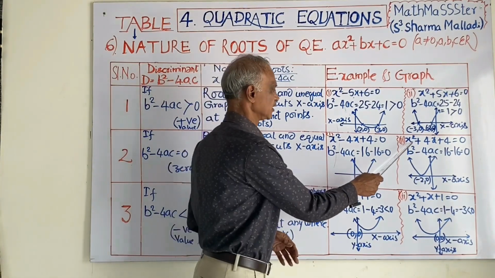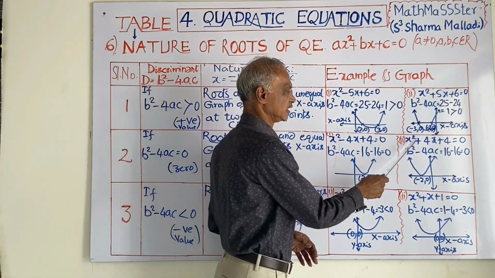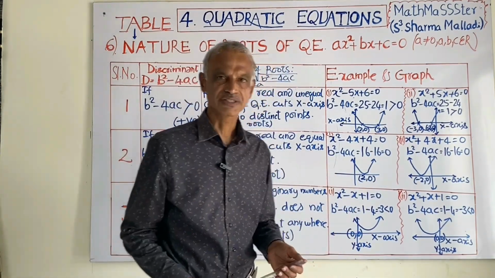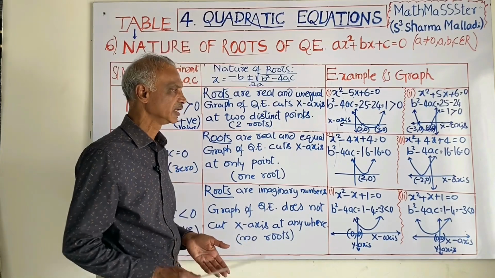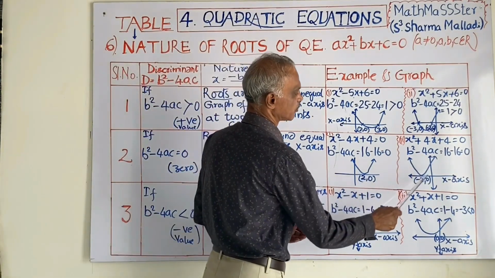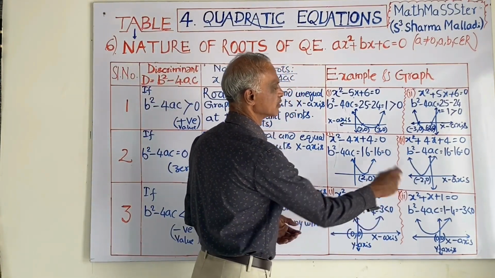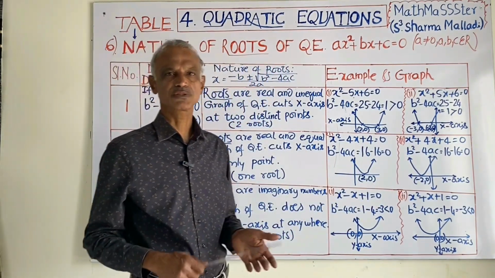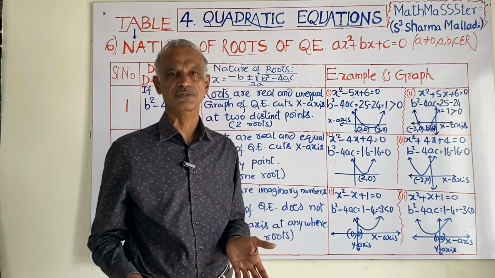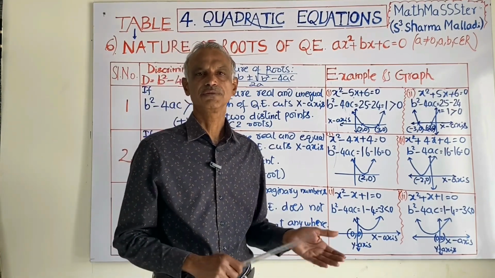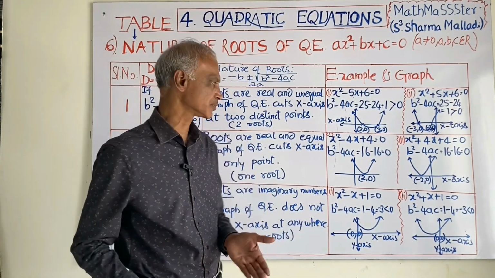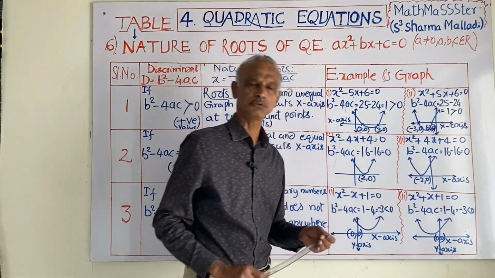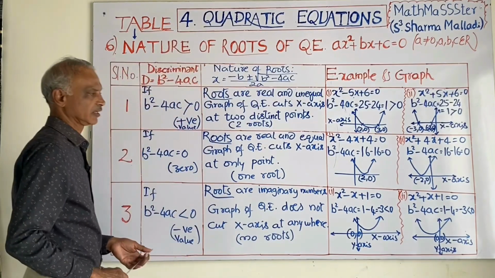I have taken another example. It is minus 4x there. Here it is plus 4x. You find b square minus 4ac. 16 minus 16 is equal to 0. It cuts the x-axis at only one point, that is (minus 2, 0), because it can be written as x plus 2 whole square. x plus 2 whole square means x plus 2 into x plus 2. You will get the roots minus 2 and minus 2. It touches the x-axis at only one point. The roots are equal to each other.